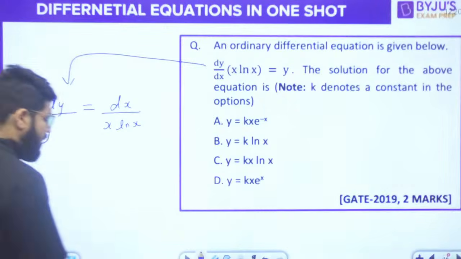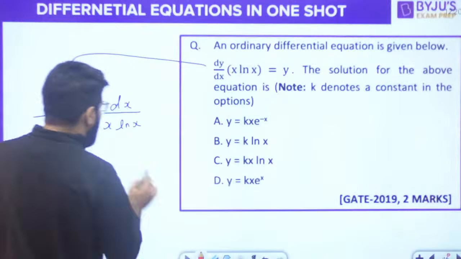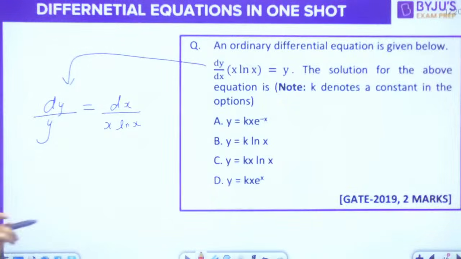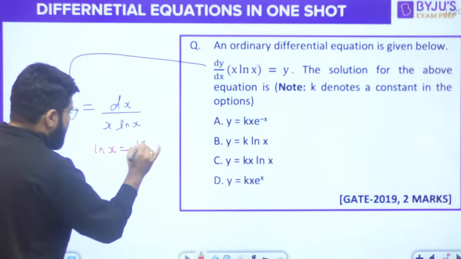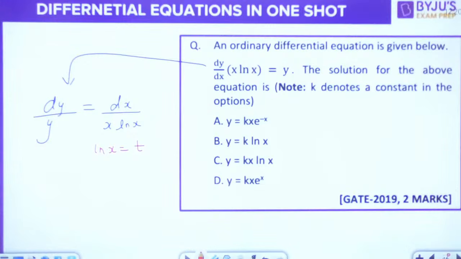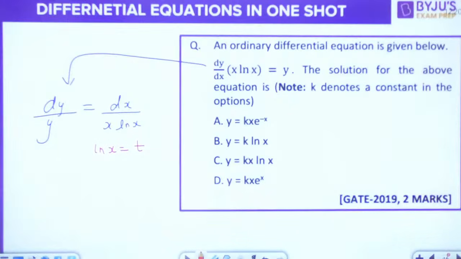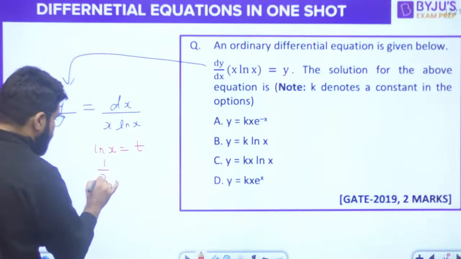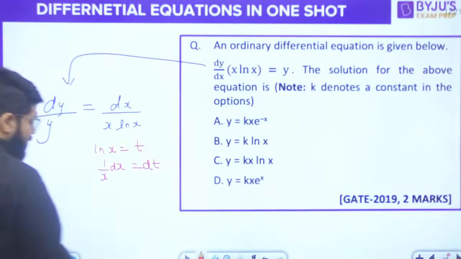Right. Now we'll integrate on both the sides, right? But to integrate on both the sides, we have the integral of 1 upon x log x. For that we need to simplify a little bit, and we will just say log x is equal to t. If log x is equal to t, 1 upon x dx, differentiating both the sides, will be dt.